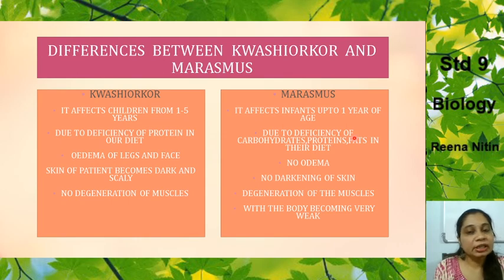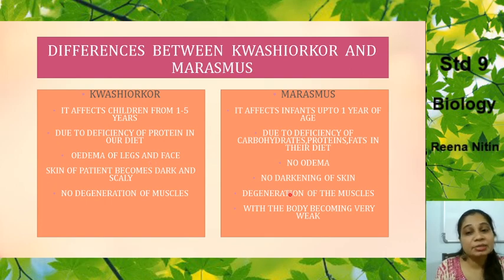Now we shall study the differences between kwashiorkor and marasmus. Kwashiorkor affects children from 1 to 5 years. Marasmus affects children up to 1 year of age, that is, extremely small infants only. Kwashiorkor is due to deficiency of protein in the diet, and marasmus is due to deficiency of carbohydrates, proteins and fats in the diet. Edema of the legs and hands. As you saw, swelling is there in the legs and hands.